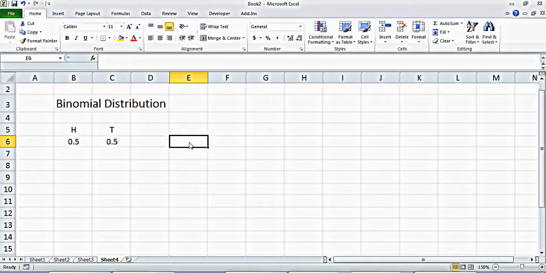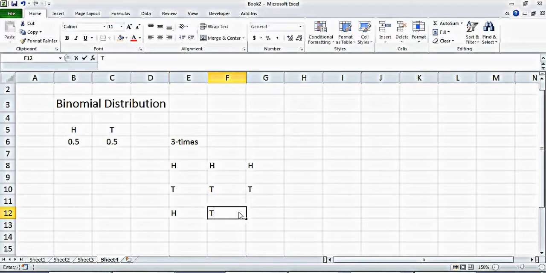Suppose I flip the coin 3 times. In this case I can get a head, a head, and a head, so all 3 heads. Or I can get tail, tail, tail, which is very obvious. Another option is head, tail, tail, or head, head, tail.